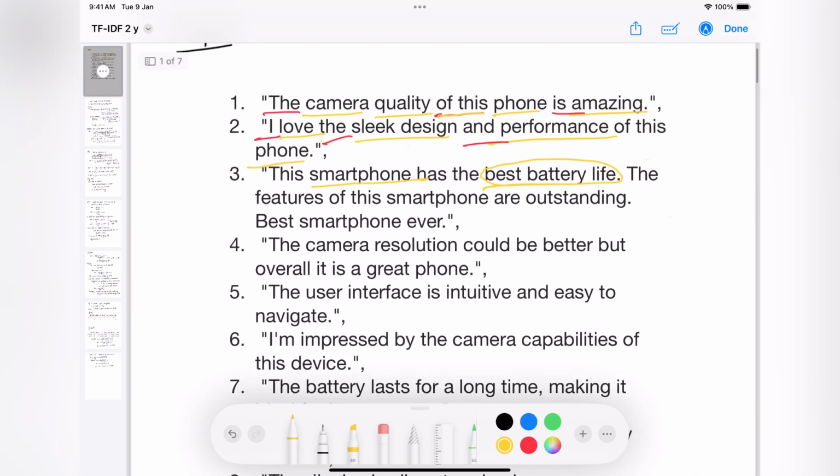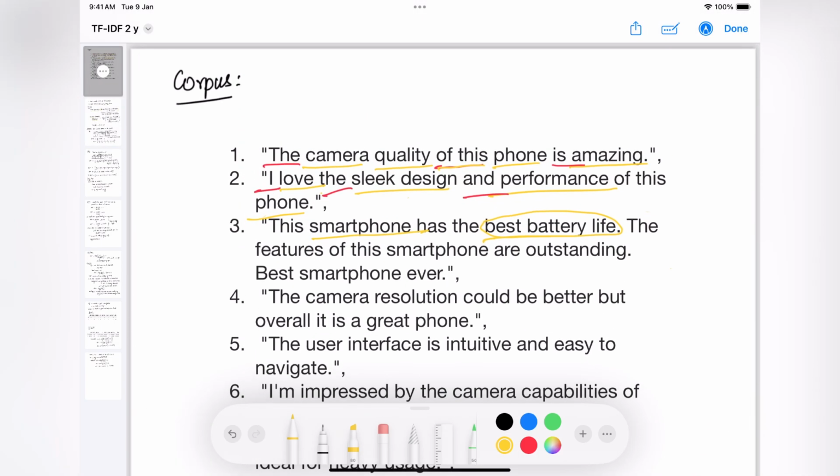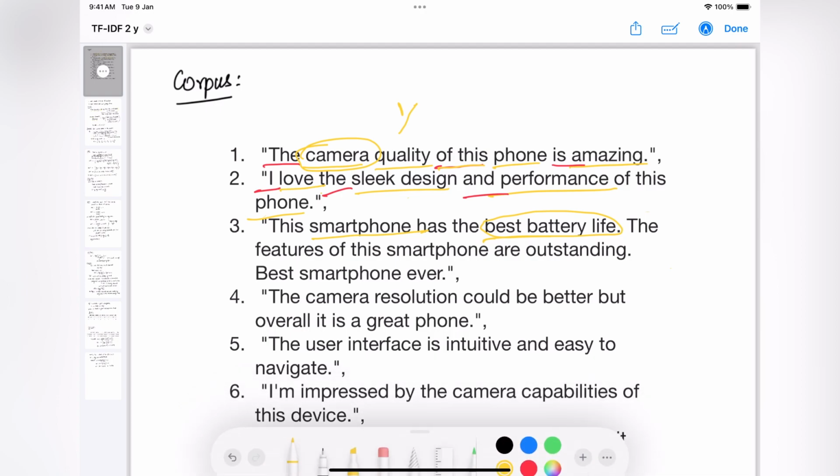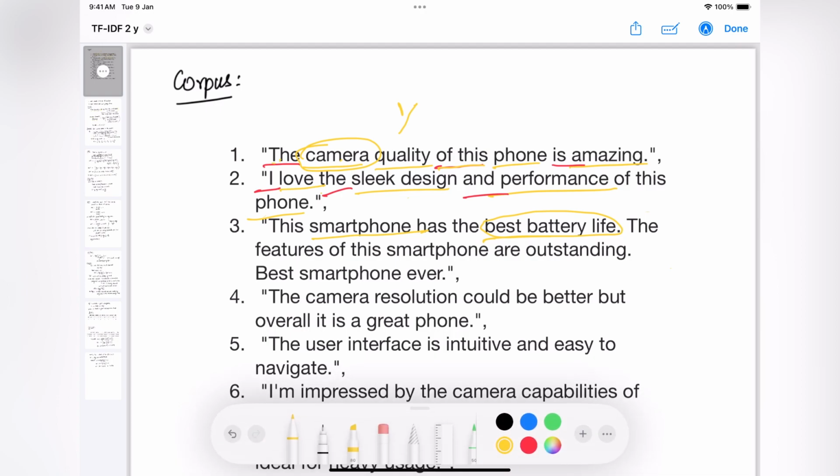So what exactly it means is, if I take a word like camera, on the numerator part we are just counting how many times the word camera occurred in the review. One time. So we put that in the numerator, and in the denominator we put how many words are in the review. So basically 1, 2, 3, 4, 5, 6, 7, 8. 8 words are in the review. So this is how TF works.